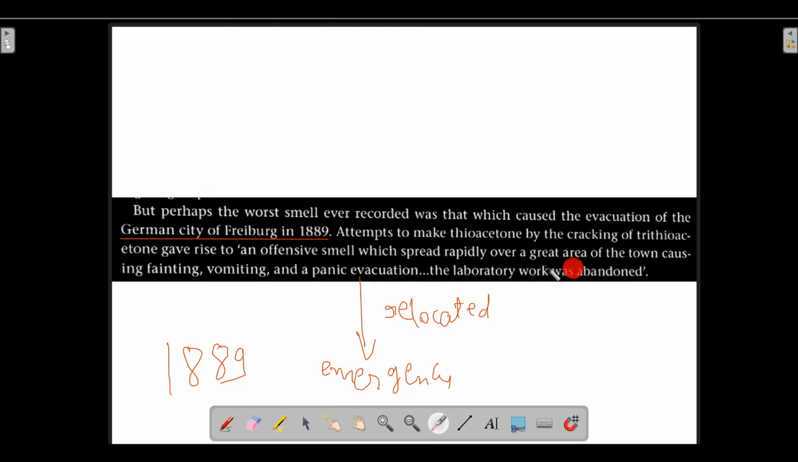This particular laboratory work of making thioacetone by cracking trithioacetone was abandoned. And why was it abandoned? It was abandoned because of the foul smell and the effects it caused to the local public living in the city of Freiburg in the year 1889.